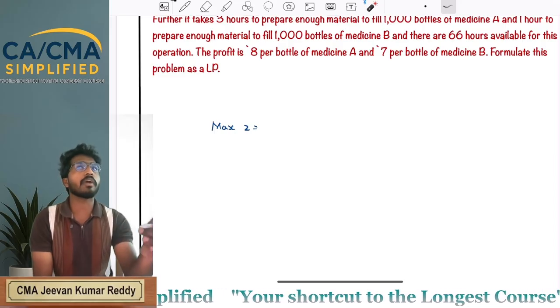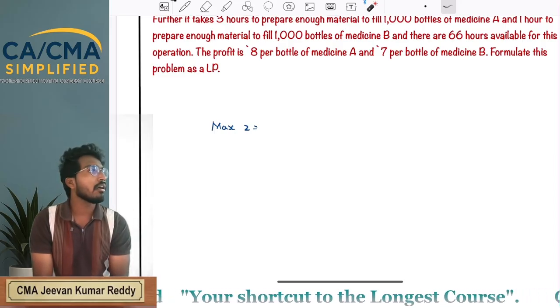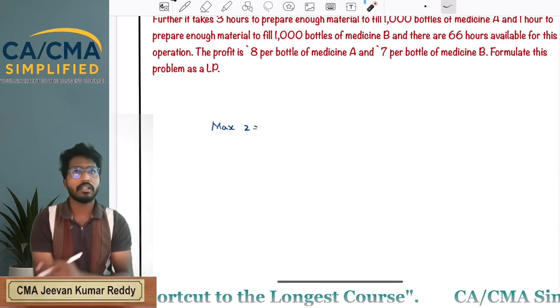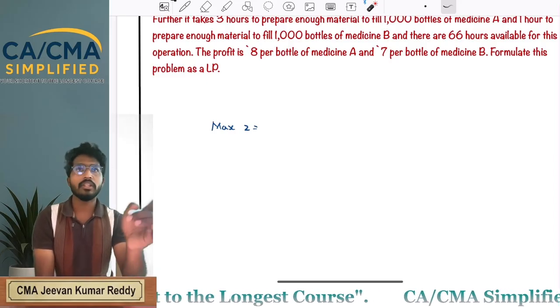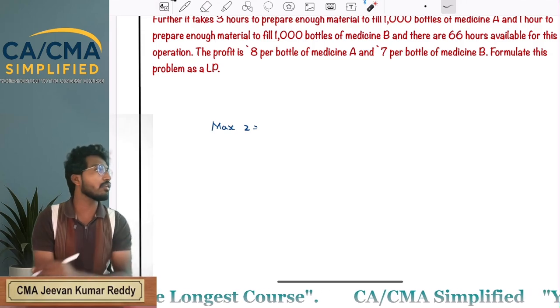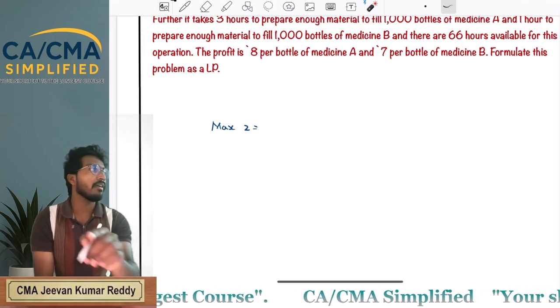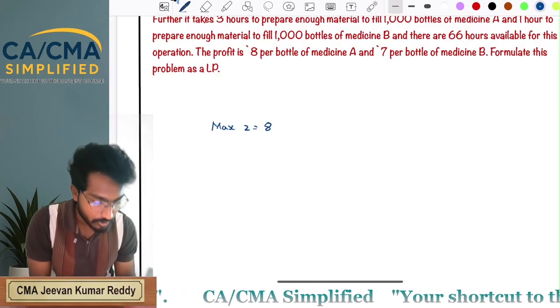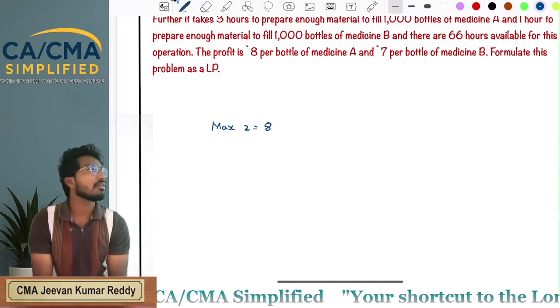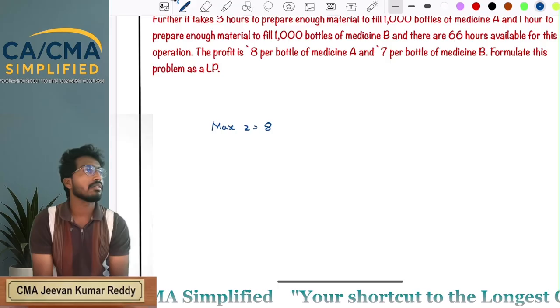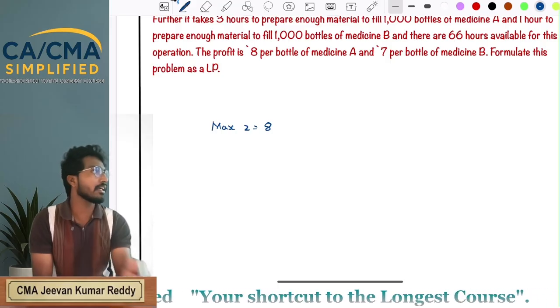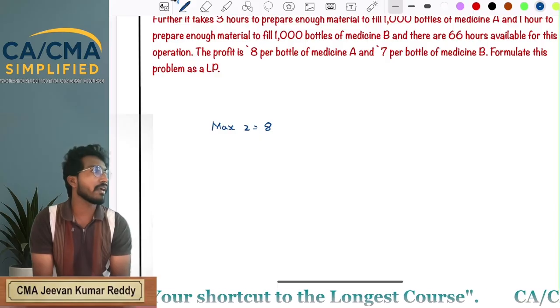To get the total profit of medicine A, you multiply 8 by the number of units. How many units? That is the thing we need to find.